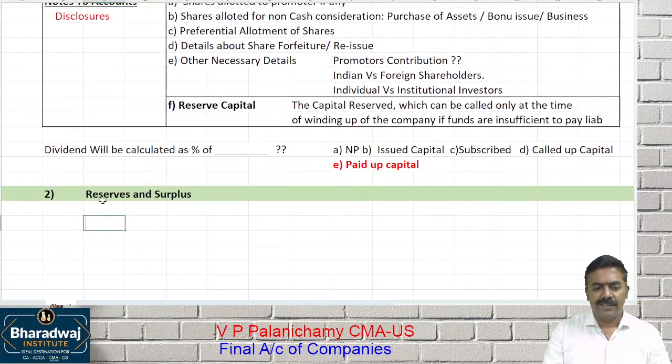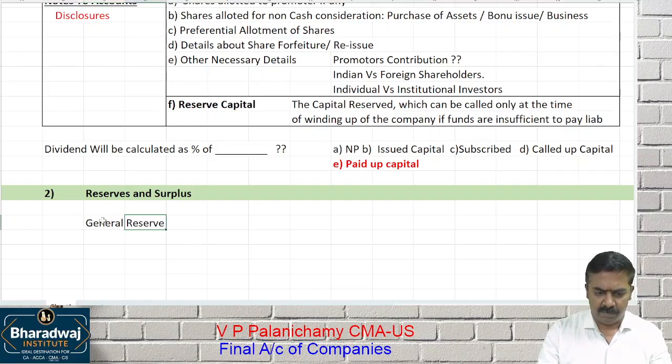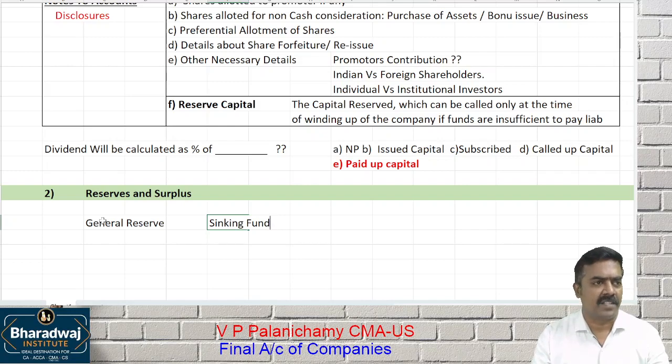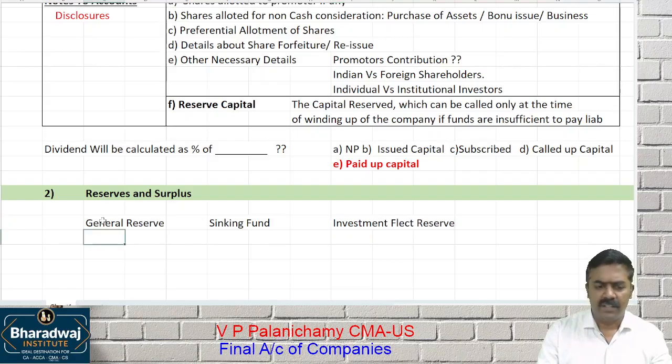What is the next schedule? Reserves and surplus. Reserves and surplus, that is item number 2 in the balance sheet. See, name any reserve maintained by the company. There can be a lot of reserves which can be maintained. Examples of reserves are general reserve. It can be a sinking fund. Sinking fund is for redeeming some debentures and bonds. It can be an investment fluctuation reserve. Workmen compensation fund.